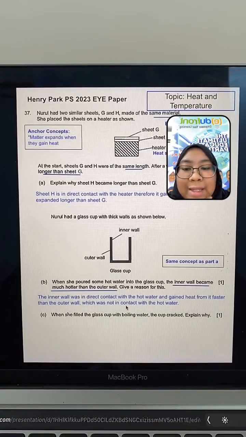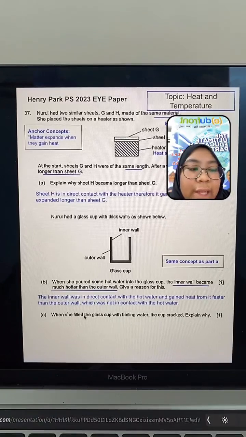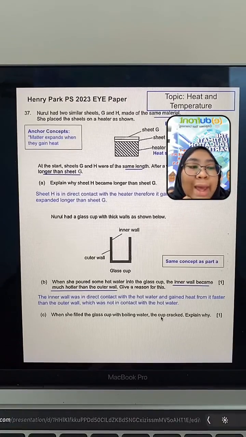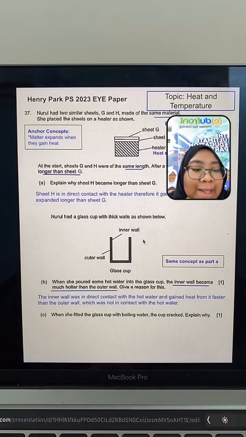Okay, I want to ask you guys to help me answer C. When she filled the glass cup with boiling water, so boiling water is way hotter than the hot water she put in earlier, the cup cracked. Can you explain why? And remember the same concept that we have just learned. What do you think? Why did the glass cup crack?